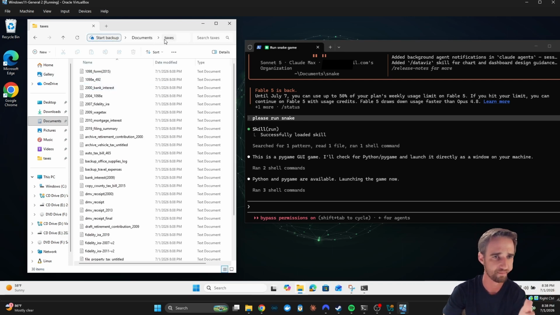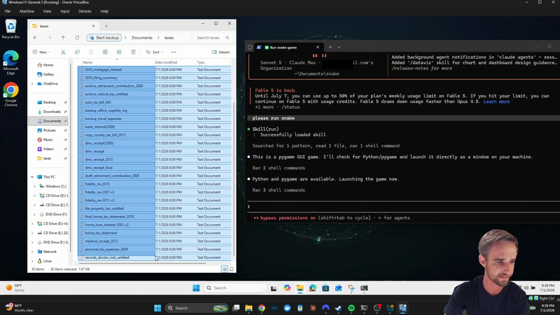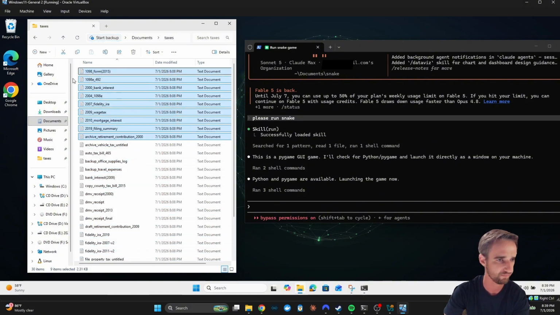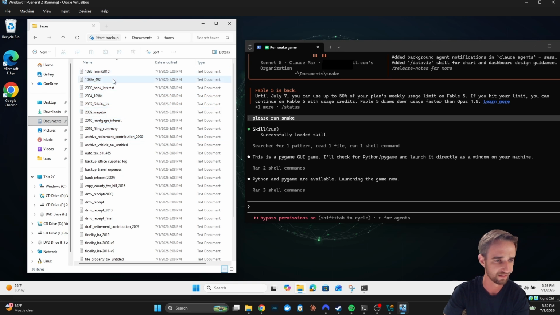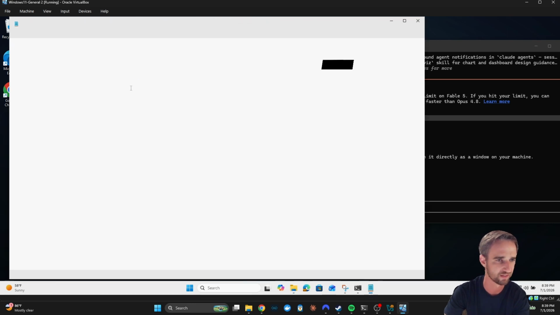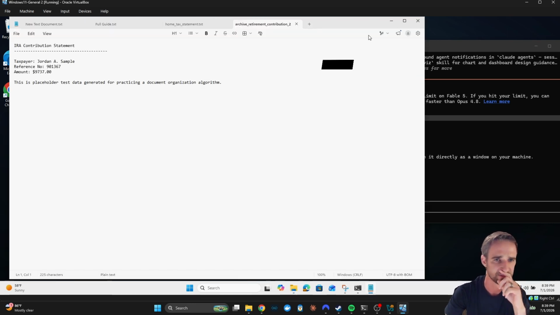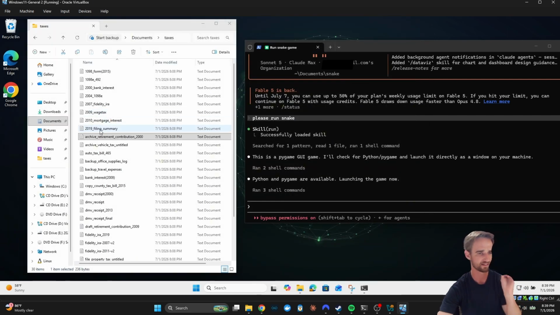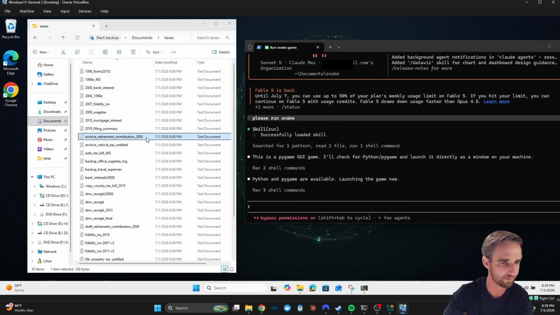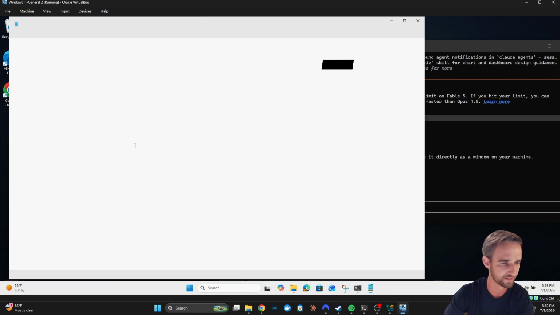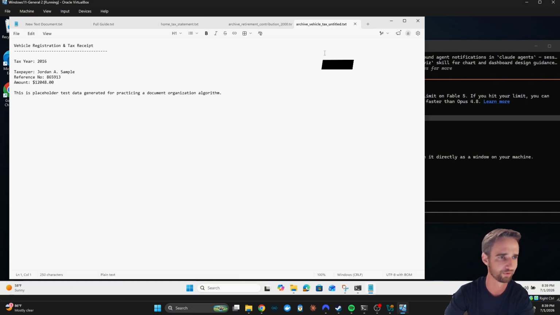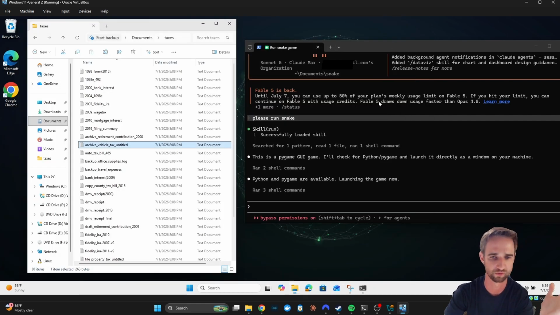So look, I made this demo tax document, and I had Claude just make a bunch of messy documents. I said just tax documents from 2000 to 2022, and if you open any of them, they just have some random information. See, this is just for demo purposes. And important to note, some of them are labeled with the year, some are not. Look at just archive vehicle tax untitled. That's a garbage throwaway folder. That's so annoying. That's going to be so annoying to organize.